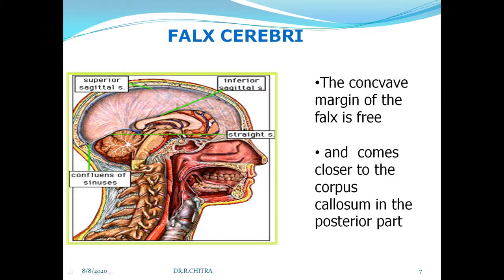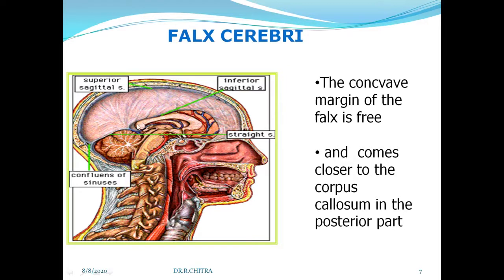Again, we are seeing the anterior end and posterior end. The posterior end is attached to the tentorium cerebelli. The upper convex margin is attached to the sagittal sulcus, where the superior sagittal sinus is situated. The lower concave margin is free, it is not attached. It comes in contact with a part of the brain, the corpus callosum.